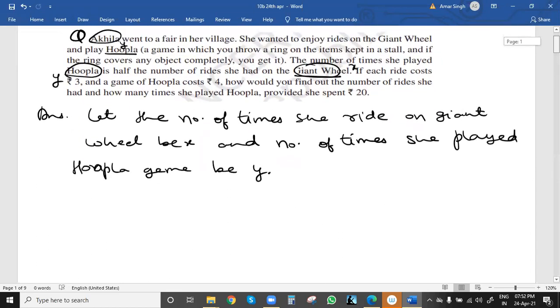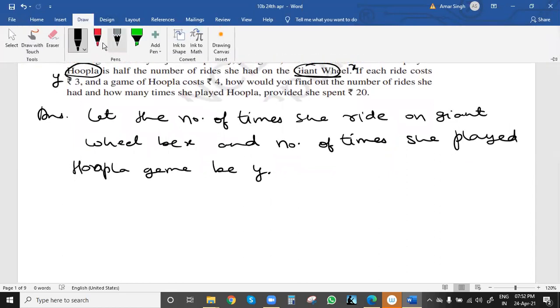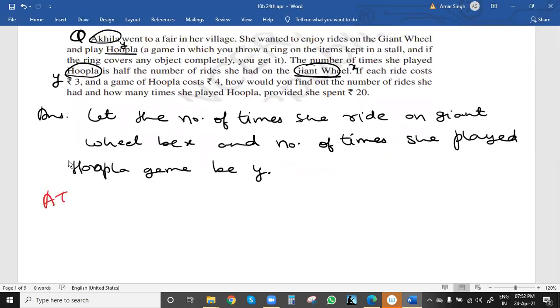Now we can form the equation. We can write ATQ, means according to the question, the number of times she played the hoopla game is half of the number of times she rode on the giant wheel. So we can start from the end. She rode on the giant wheel x times, so the number of times she played the hoopla game will be half of that value, x by 2. So y equal to x by 2.